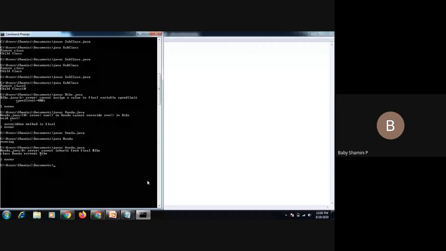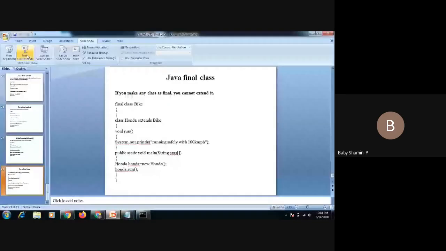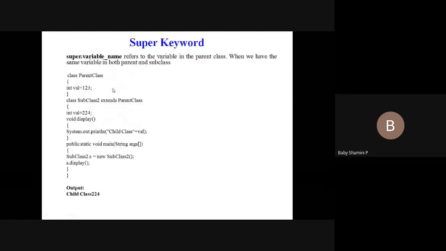Okay, so that is about today's session. Once again, I explain those things; I recall all those things. First we have the super keyword. Super means if both the parent class and child class contain the same variable name or same method, the child class overrides the parent class and it displays only the child class value. To overcome this disadvantage, we go for the super keyword.